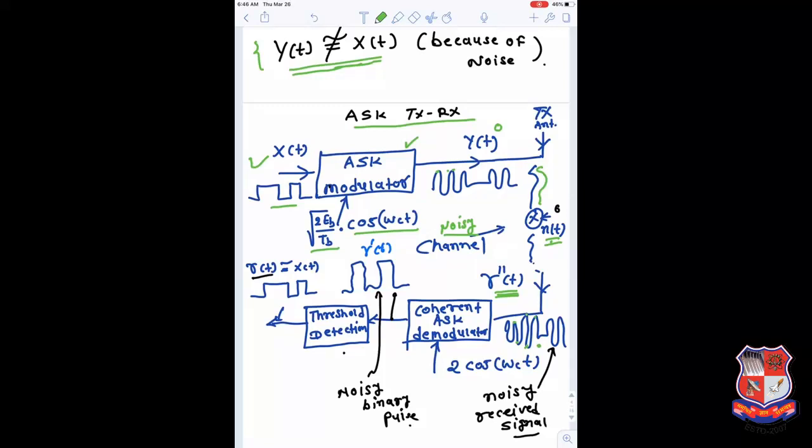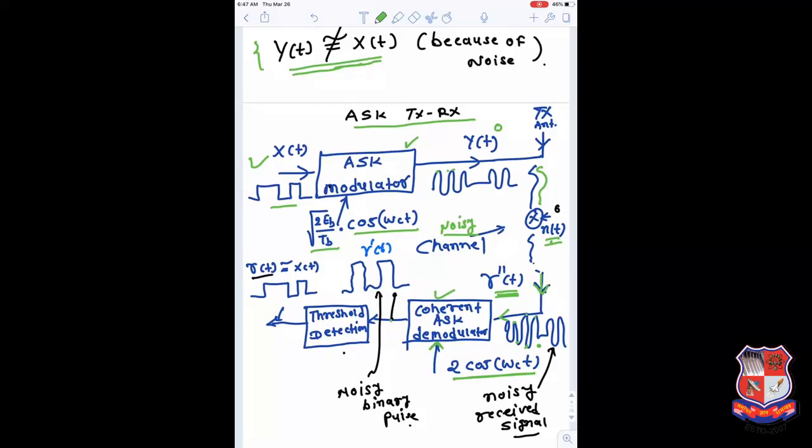Before we pass it through some circuit which processes the signal and tries to recover the original signal, the first important part is to remove the carrier signal, because the goal of the carrier signal has been served. We have already received it with a smaller size of antenna, and there is no need for this carrier signal. So the carrier signal can be removed by using a coherent ASK demodulator. This part we have already learned so far. And this is the carrier signal 2 cos omega ct, which is fed as another input. The first input is the incoming signal, the second input is this carrier signal, and then finally the signal is produced in the form of a binary pulse.